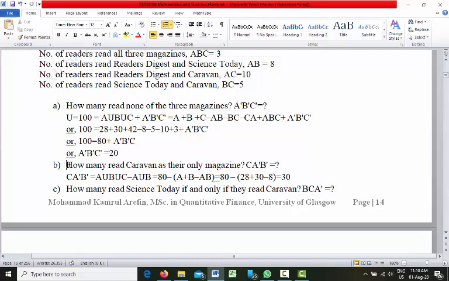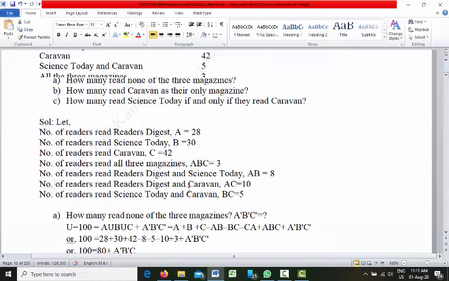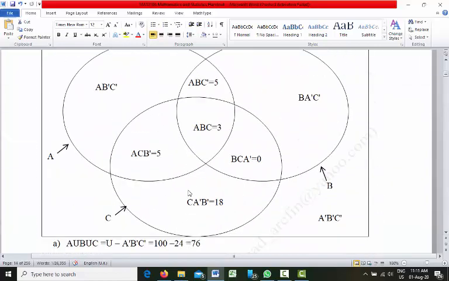So now the question is asking how many read Caravan as their only magazine. Caravan means set C. That means only C is there, A is not there, B is not there. So we want to find out C, A prime, B prime. Pay attention, this is the circle. C, A prime, B prime means we want to find out this portion, where only C is there.